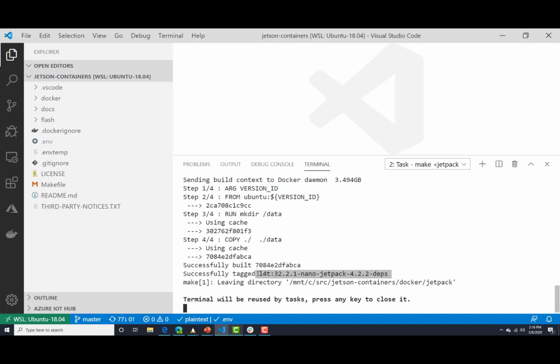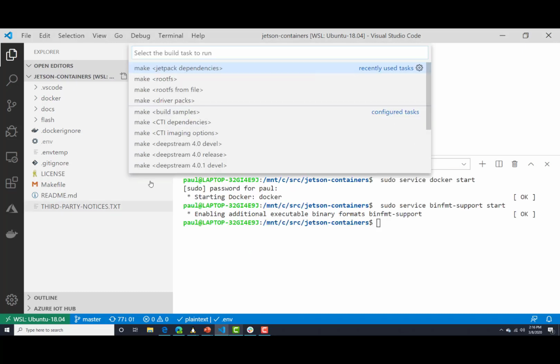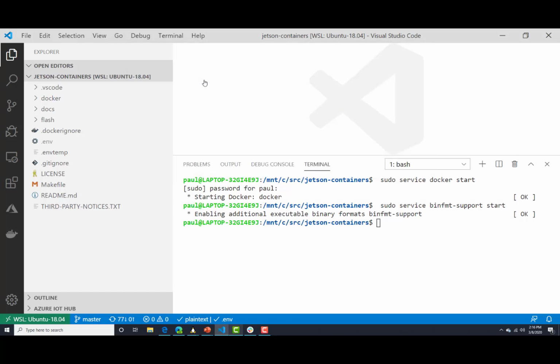So if I wanted to add a userland application on top of it that took advantage of it, I'd simply create a Dockerfile, and I would use this particular image, and then I would add my userland application on top of that.